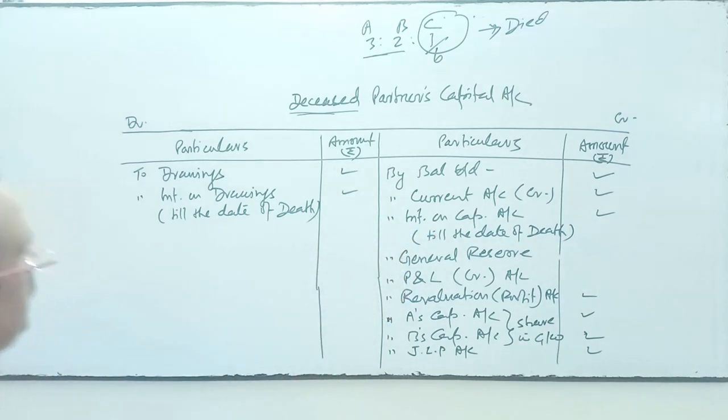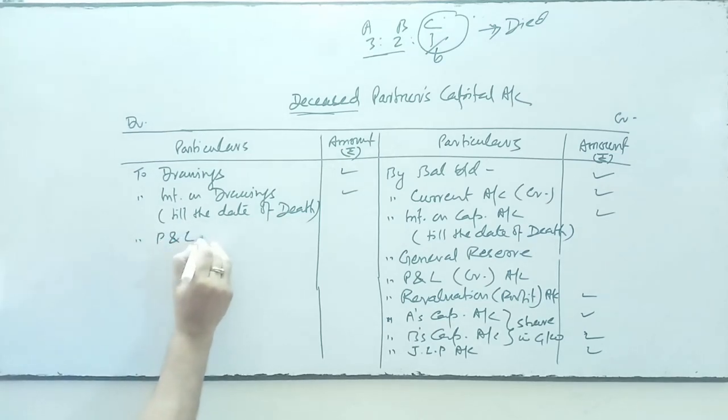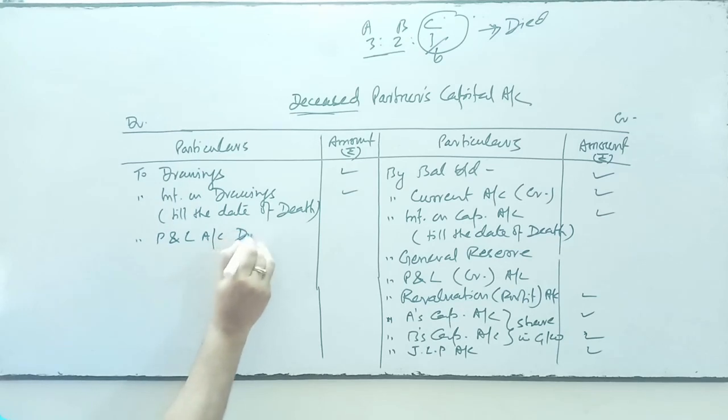Next, if there is any profit and loss account debit balance, then share in this loss.